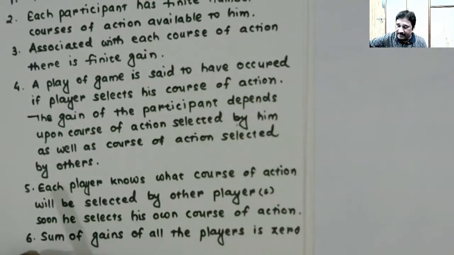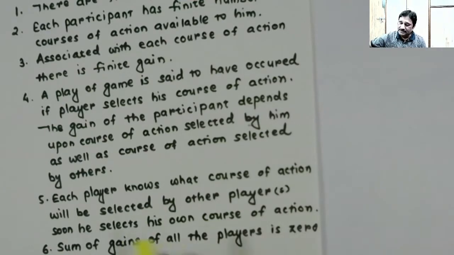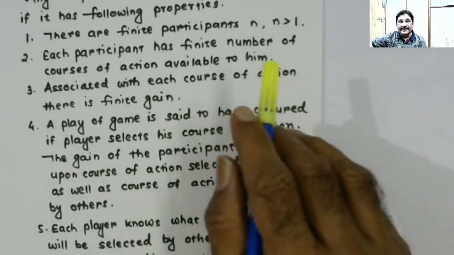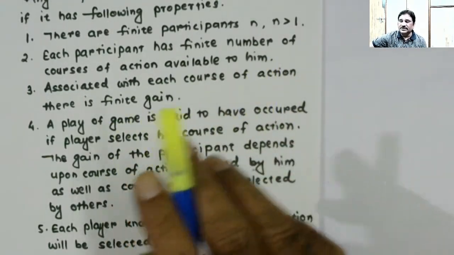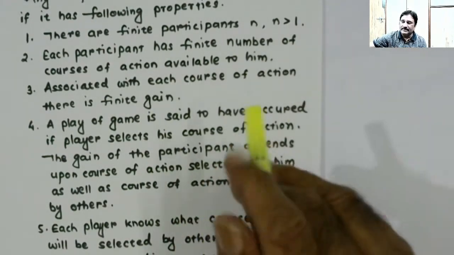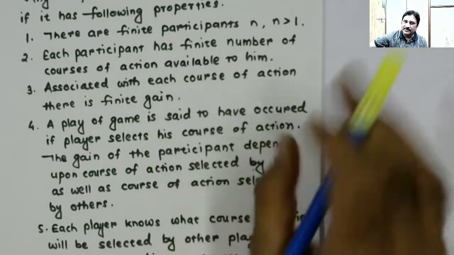There are many games in management, marketing management. There are many companies who are trying to get maximum market share. So there is a competitive situation. There are more than one player. Each participant has a finite number of courses of action available to him. Associated with each course of action, there is a finite gain.